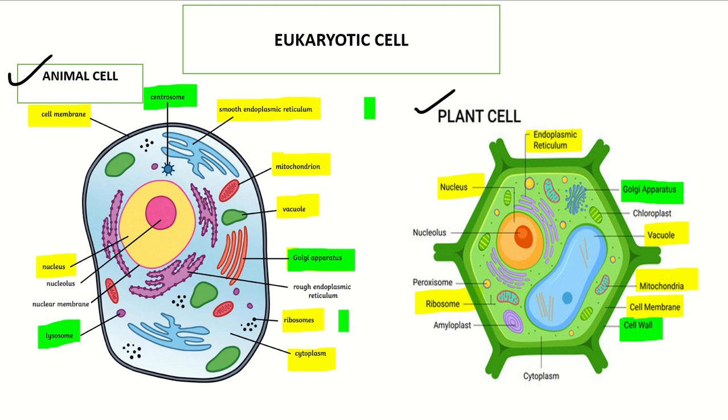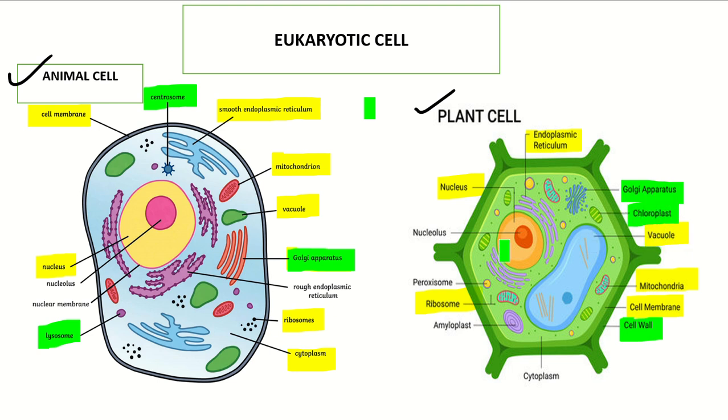This is all about the animal cell, and now again I will talk about the plant cell. The plant cell has another cellular organelle, that is plastid. There are various types of plastid in the plant cell: chloroplast, chromoplast, leucoplast.